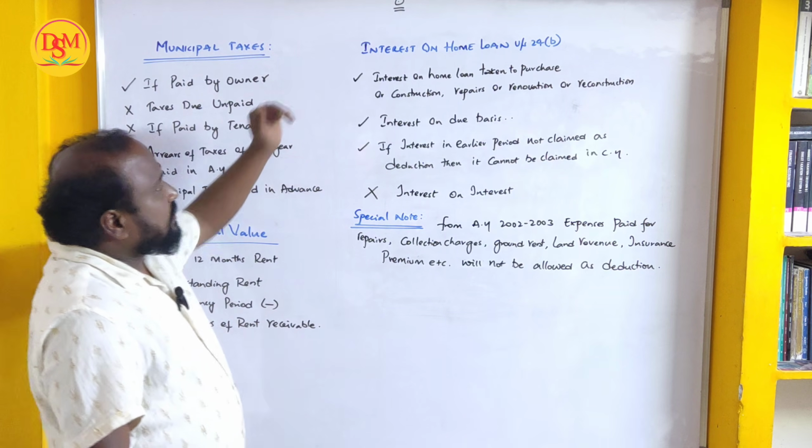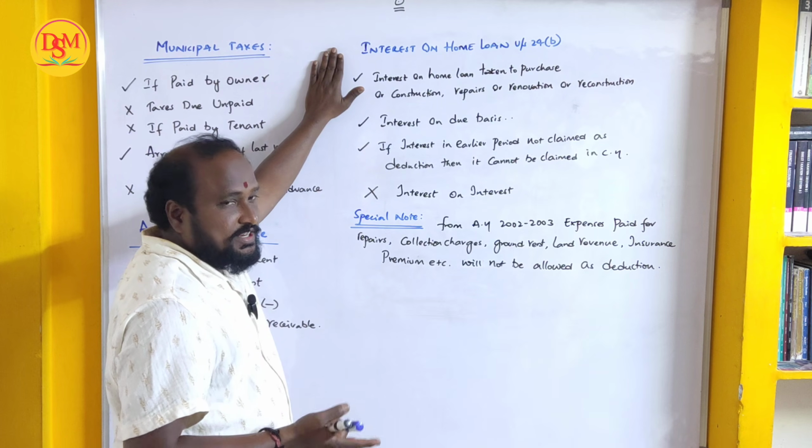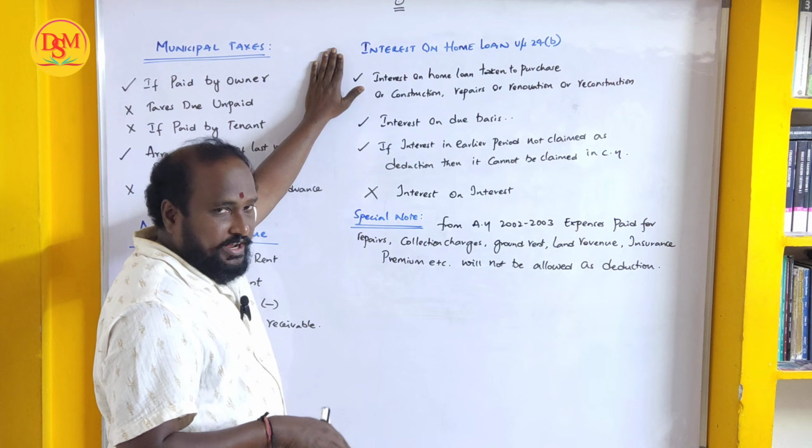Next, when it comes to interest on home loan. When interest on home loan has to be shown as a deduction, these are the points we have to take into consideration.